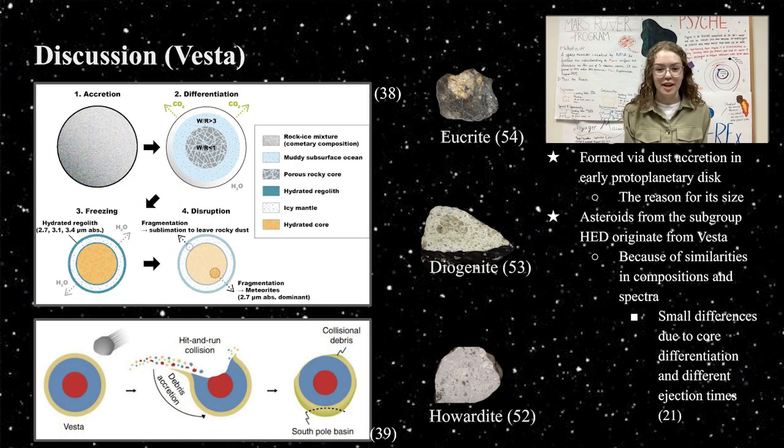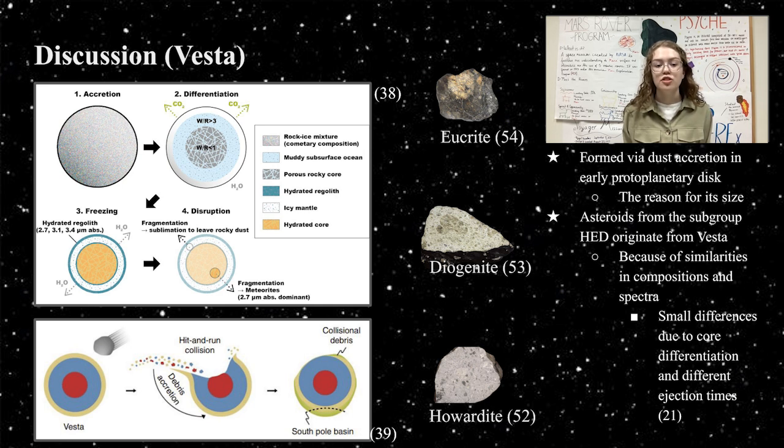Vesta, a V-type asteroid, is assumed to be formed from dust accretion because of the many simulations of our early solar system's protoplanetary disk. This formation process is also the reasoning behind Vesta's large size, because as it accreted more and more dust, the accretion process accelerated. The group of HED asteroids, Howardites, Eucrites, and Diogenites, are all believed to be pieces broken off of Vesta because of the similarities in their compositions and spectra.